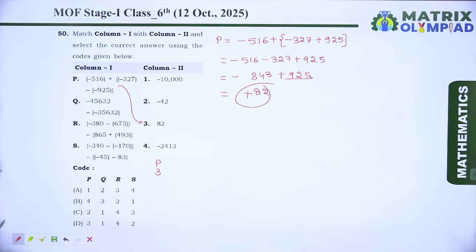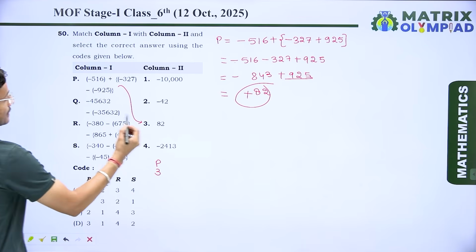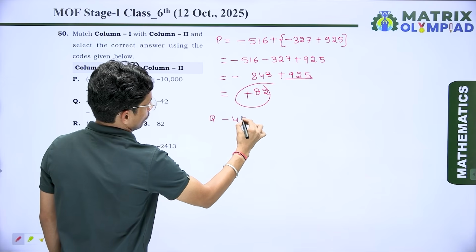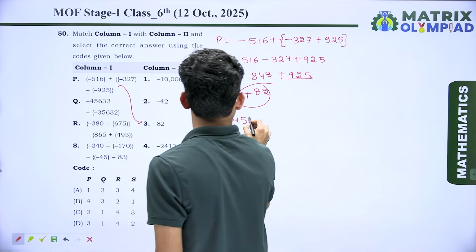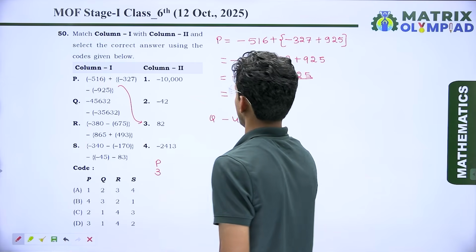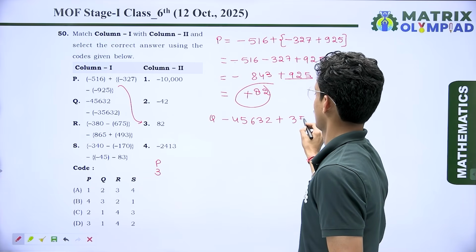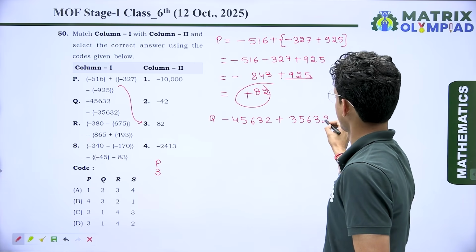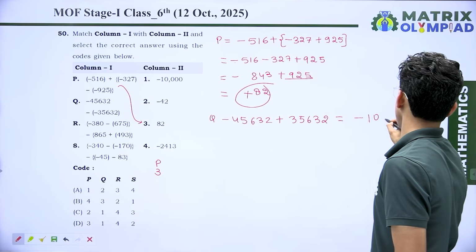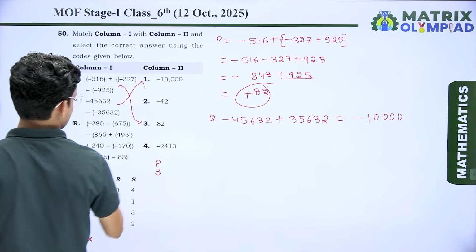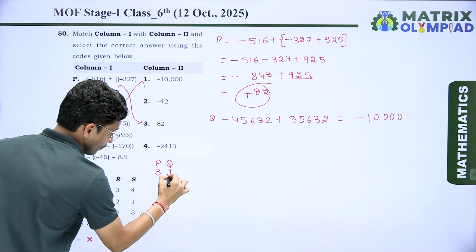Okay, now next if I talk about the Q, that is minus 4 5 6 3 2. Here we have minus minus, that is plus, and we have 3 5 6 3 2. When we subtract it, we get minus 10,000. It means Q is connected to 1. So I can write here Q is connected to 1.